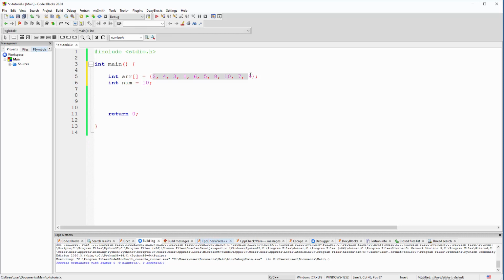So totally here we have 10 elements: 1, 2, 3, 4, 5, 6, 7, 8, 9, 10. 10 of them. You can type this manually or you can calculate it. But for simplicity, I'm gonna type this manually because I don't wanna waste your time. Another thing, we're gonna have x and y. Why? Because we will have a for loop inside a for loop. In the external for loop we will use x, and in the internal for loop we're gonna use y.